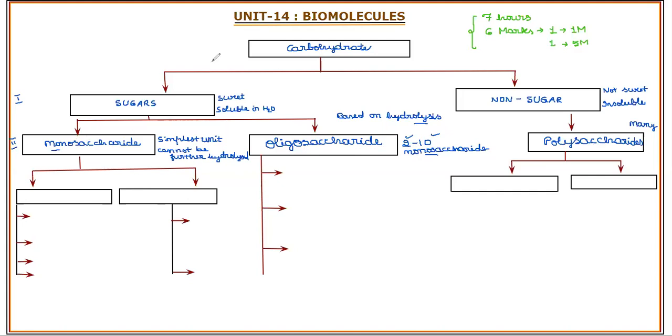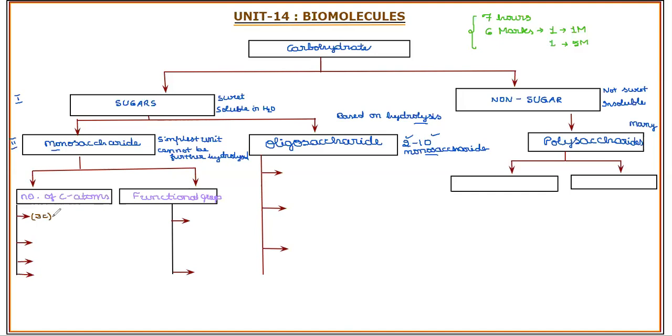Such monosaccharides are further classified based on the number of carbon atoms present in them, as well as based on the functional group present in them. Based on the number of carbon atoms, the minimum is 3 carbon atoms.